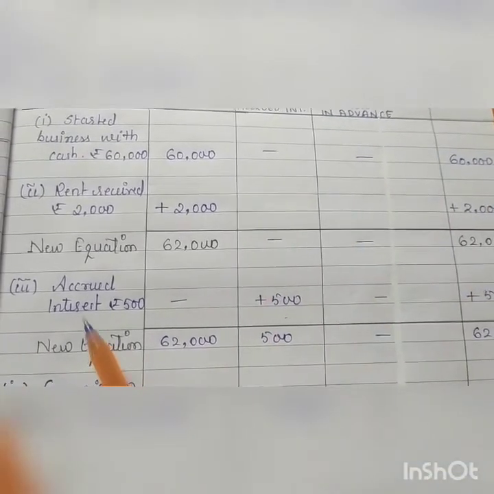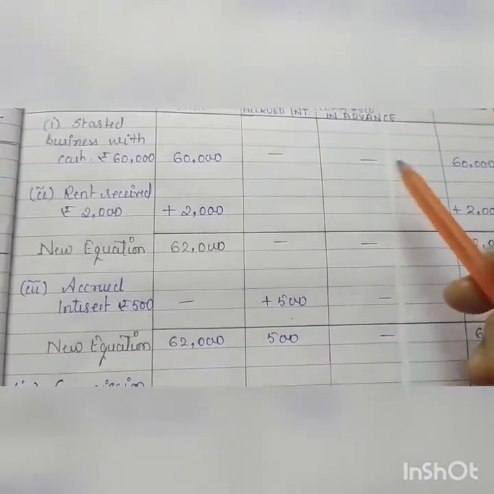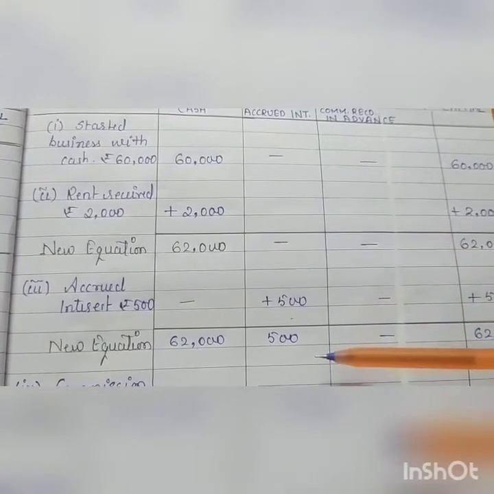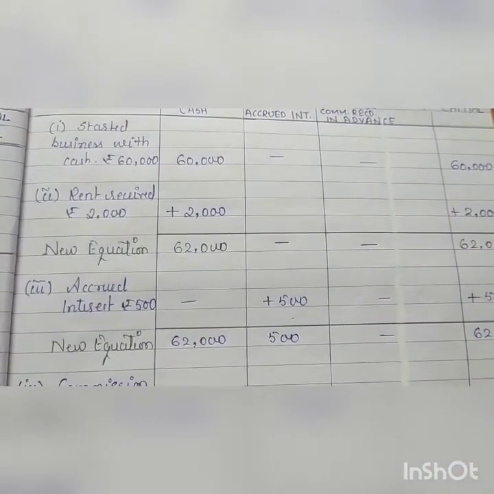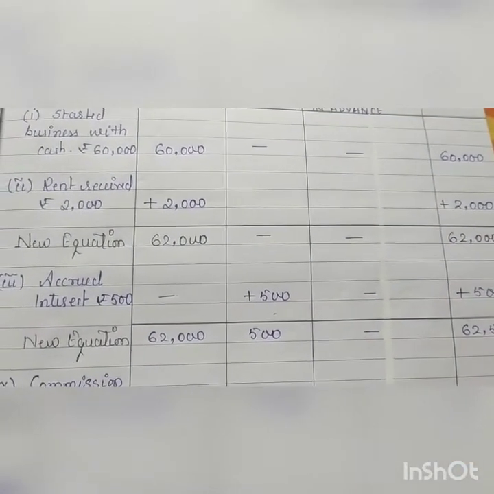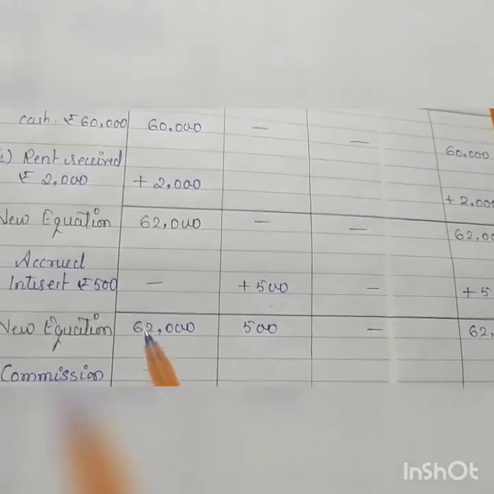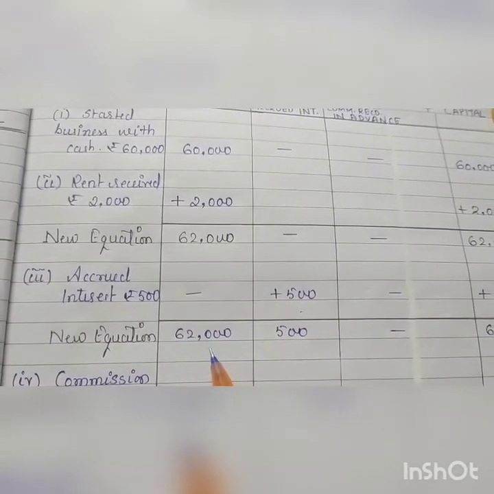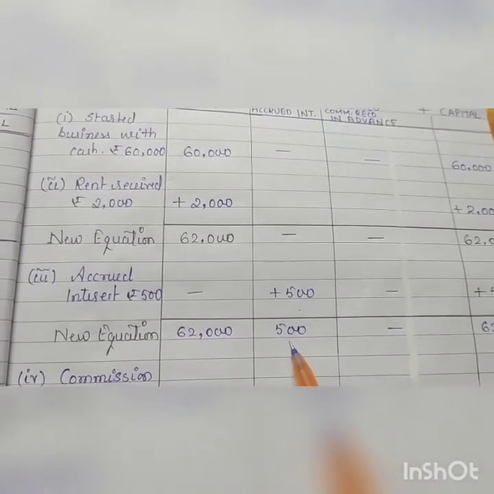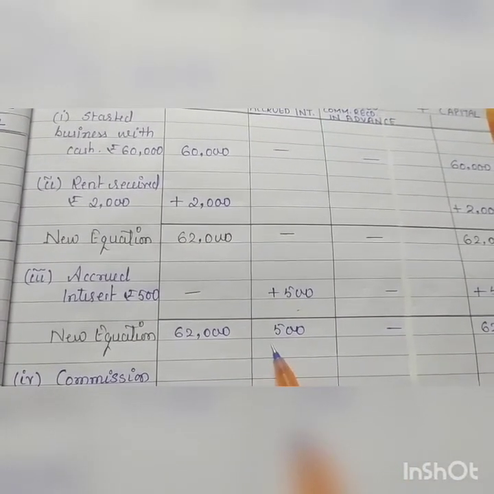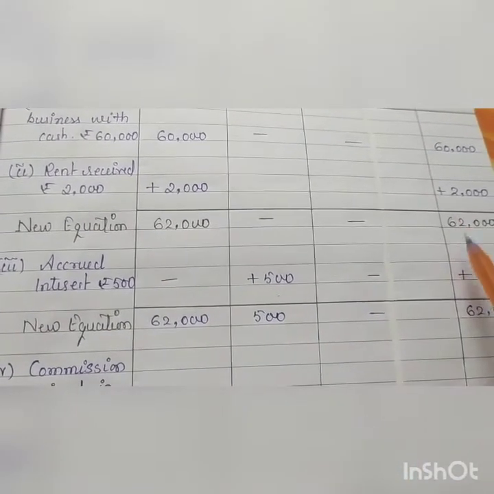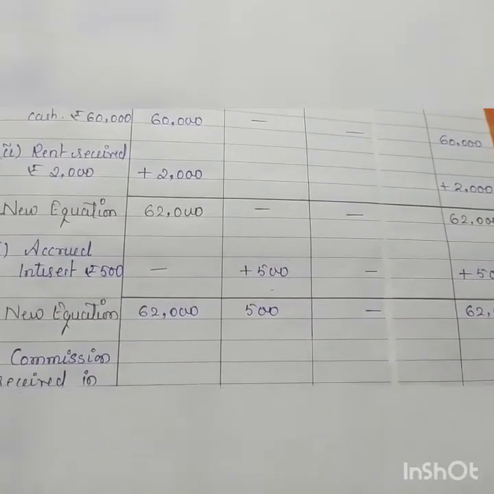Okay, so accrued income effect will be separate column under assets and add the amount with your capital. Now the new equation is cash balance 62,000, accrued interest 500, total of asset side 62,500, capital also 62,500.